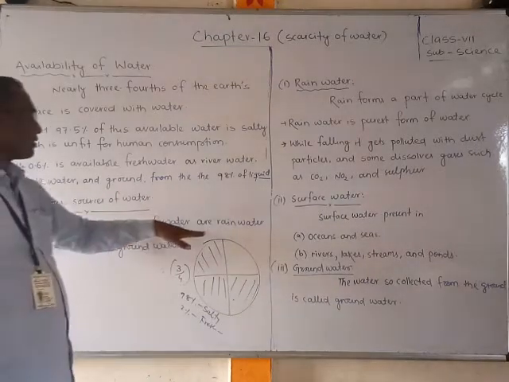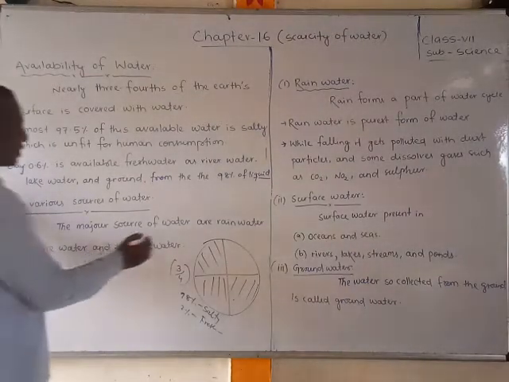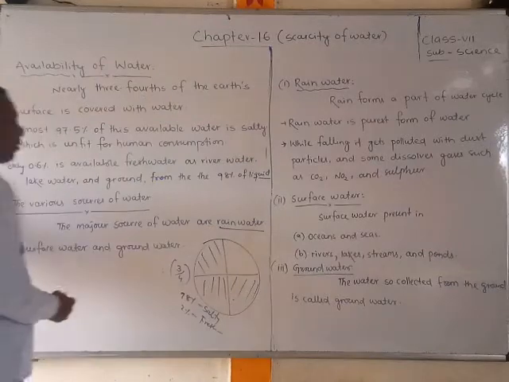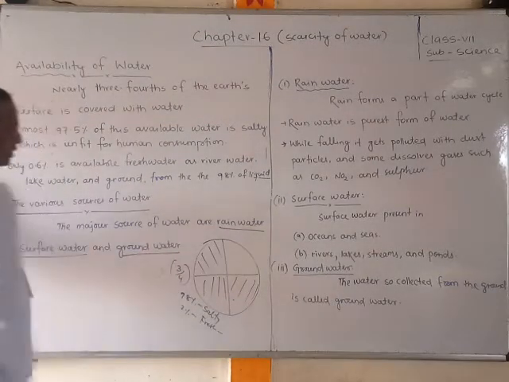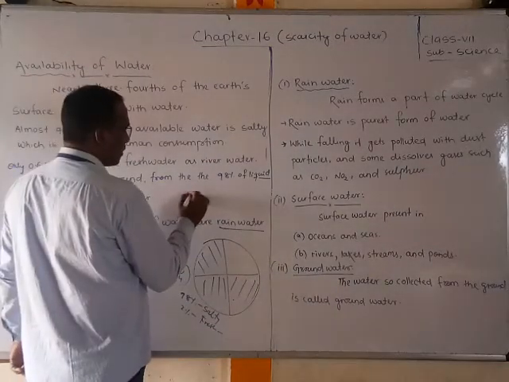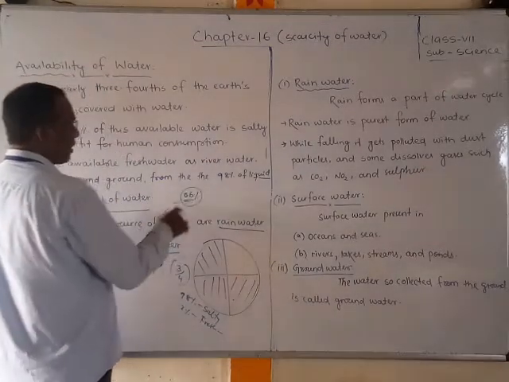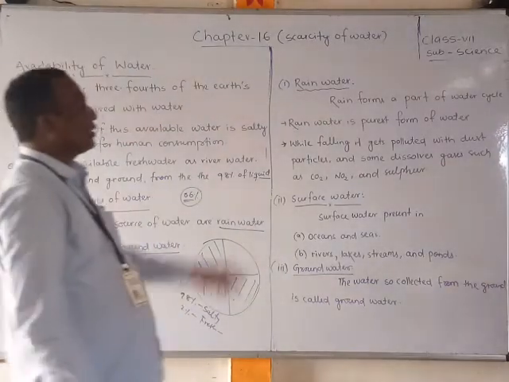The major sources of water are rainwater, surface water, and groundwater. So there are three sources: the first one is rainwater, another is surface water, and the third is groundwater.